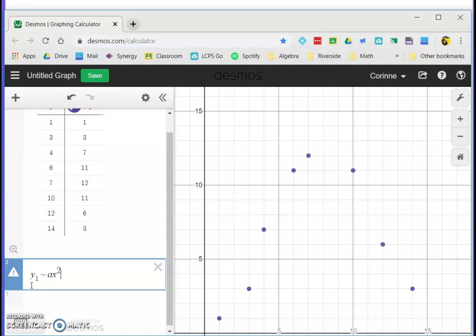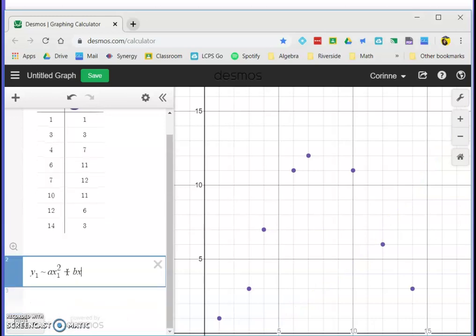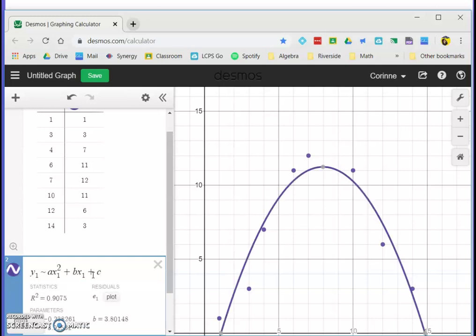And you can still put in both the superscript of the 2 and the subscript of the 1. So you want to hit the underscore 1 so that you're referring back to this x squared. And every x is going to need that 1 subscript that refers back to the table. So plus bx sub 1 plus c. And that's your quadratic formula, and this is your quadratic regression.